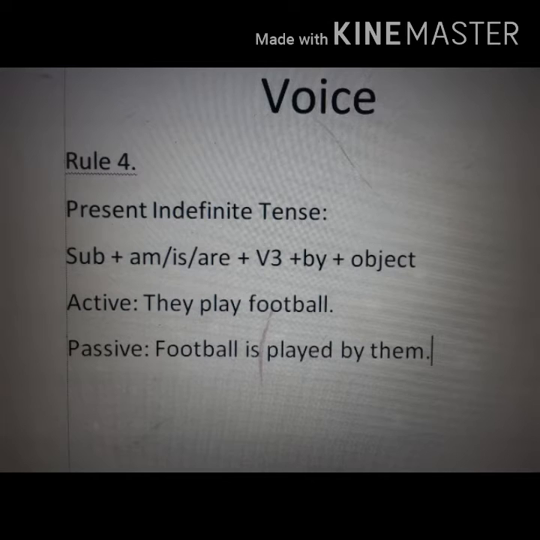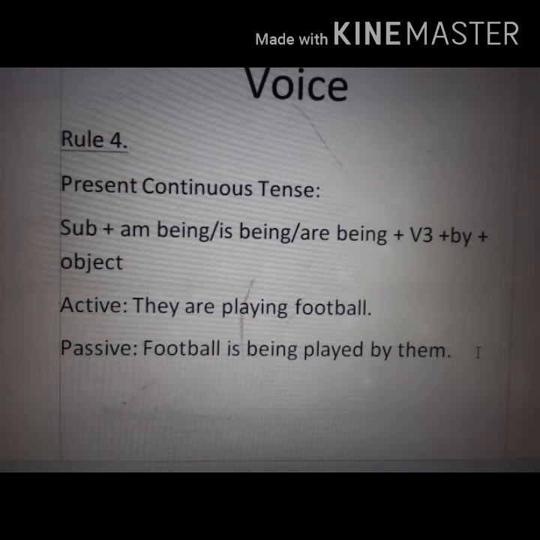Let us take an example. They play football. Football is played by them. Now the structure of present continuous tense. Subject plus am being, is being or are being according to the subject.